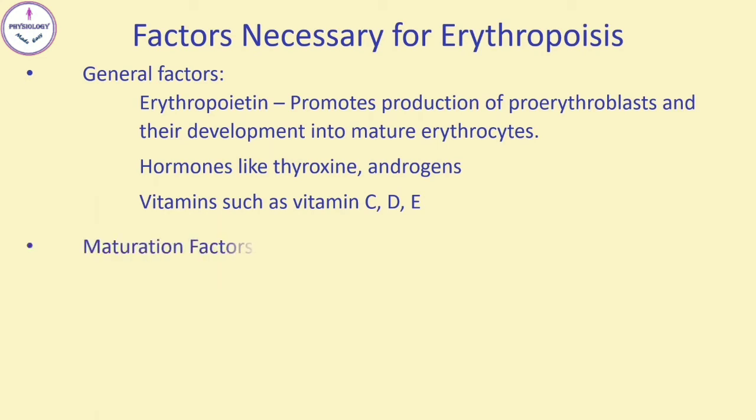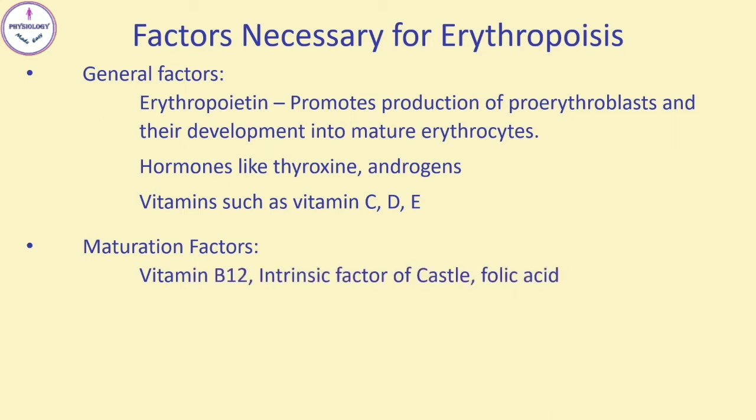Next are maturation factors. These are vitamin B12, intrinsic factor of Castle, and folic acid. Intrinsic factor of Castle is produced in gastric mucosa by parietal cells. It is required for the absorption of vitamin B12 from intestine. In the absence of these factors or vitamins, RBCs do not mature and remain larger in size. So it leads to megaloblastic anemias.